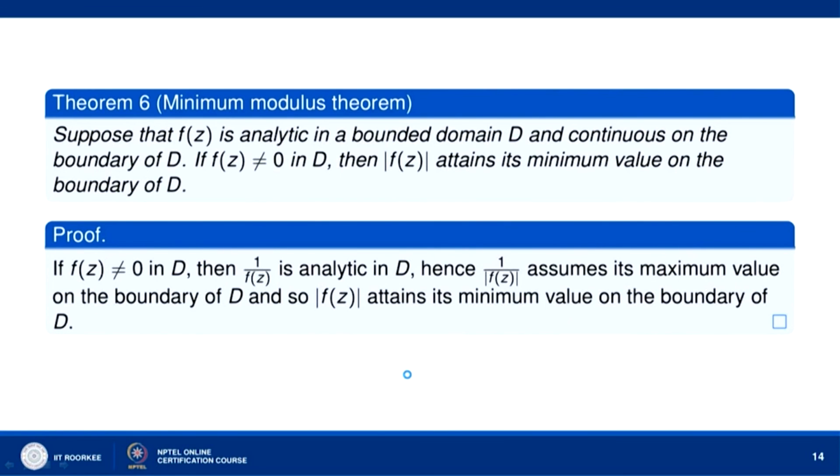Now, we can easily prove the minimum modulus theorem from the maximum modulus theorem. Suppose that F(z) is analytic in a bounded domain D and continuous on the boundary of D. If F(z) is not equal to 0 in D, then mod of F(z) attains its minimum value on the boundary of D. Let us consider the function 1 over F(z). Then 1 over F(z) is analytic in D, and hence by the maximum modulus theorem 1 over F(z) will assume its maximum value on the boundary of D, and when 1 over F(z) is maximum on the boundary of D, mod of F(z) attains its minimum value on the boundary of D.